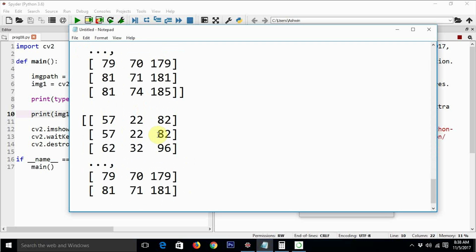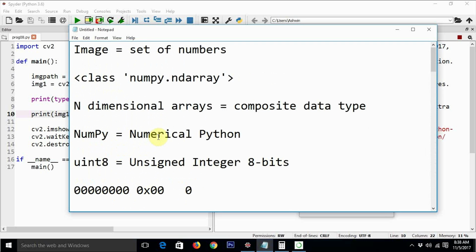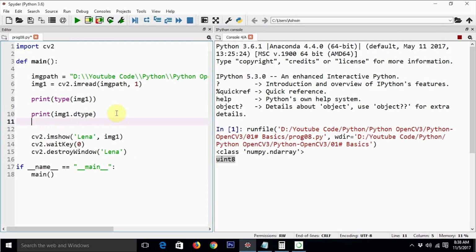So that was about the colors and the color channels. Next we are going to see the shape of the image. Just type print img1.shape. Now let us understand what shape means.